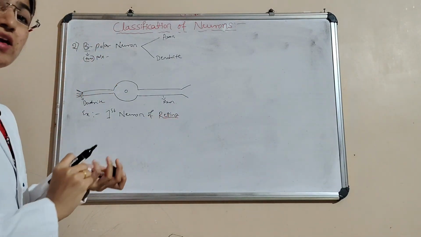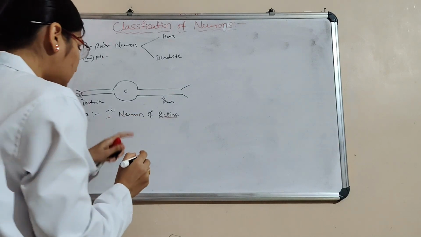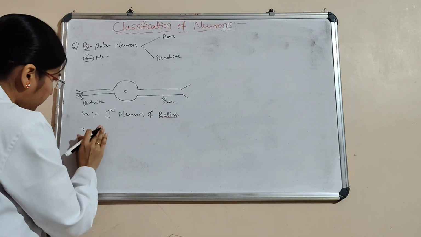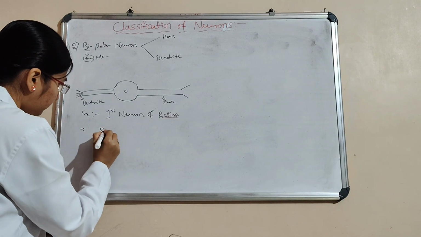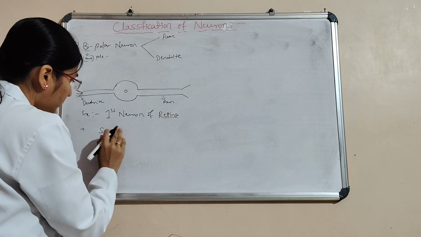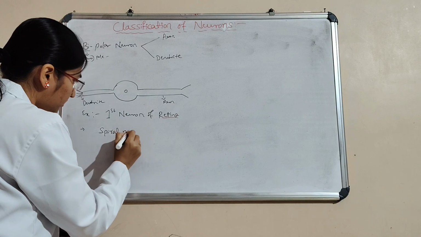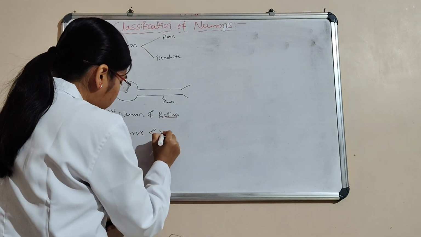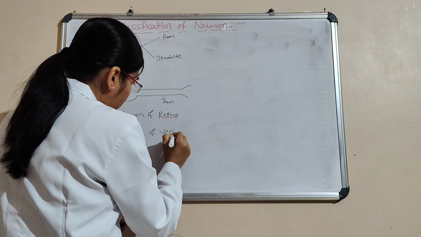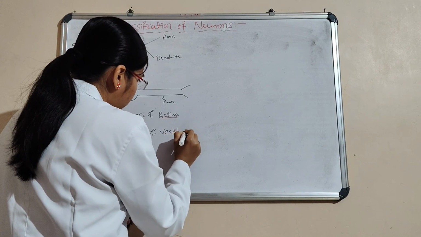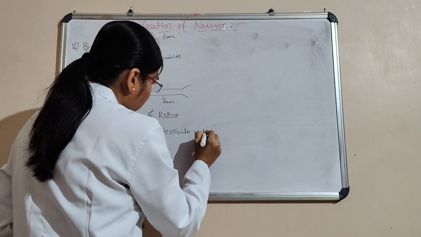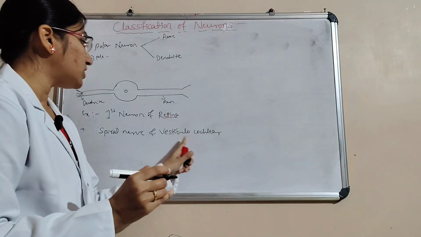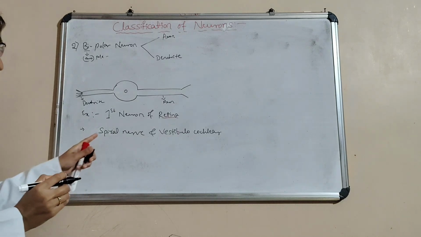It's the innermost layer of the eye. And it is present in the spiral ganglion and the vestibular ganglion.